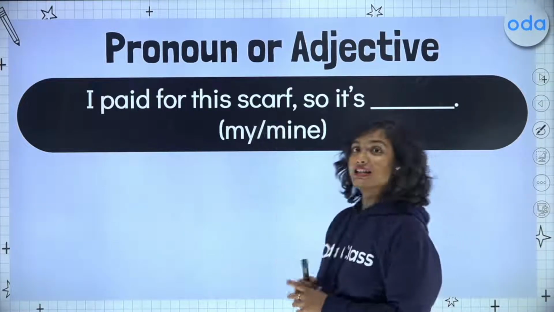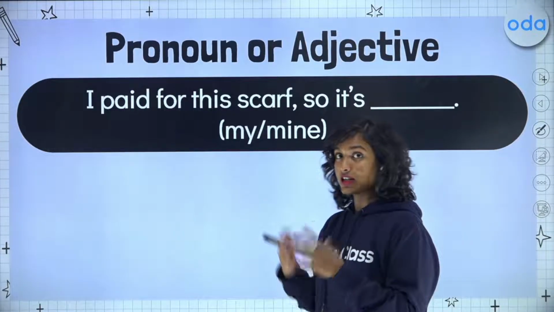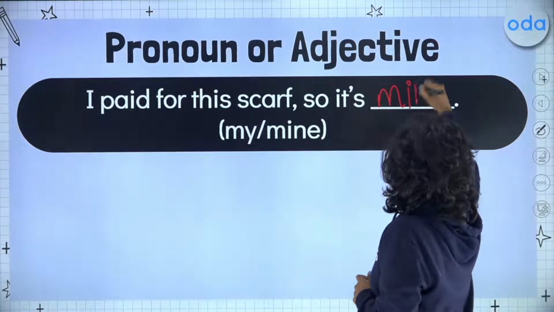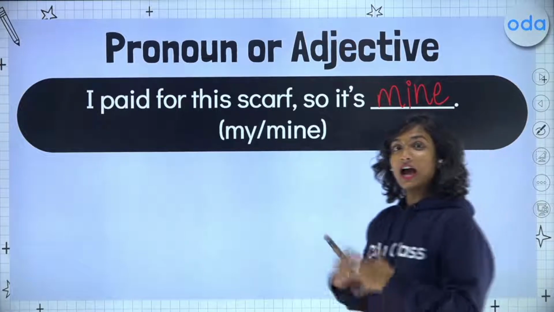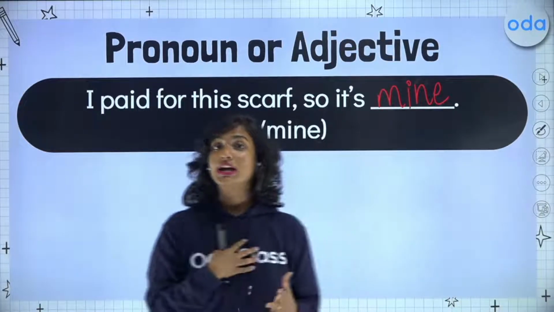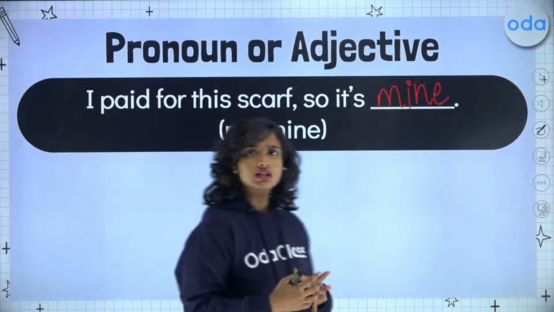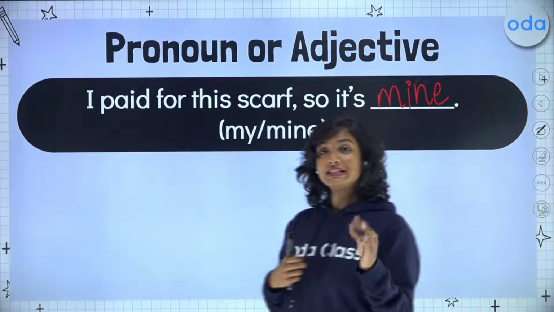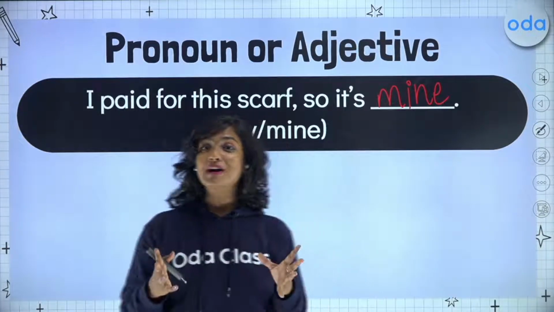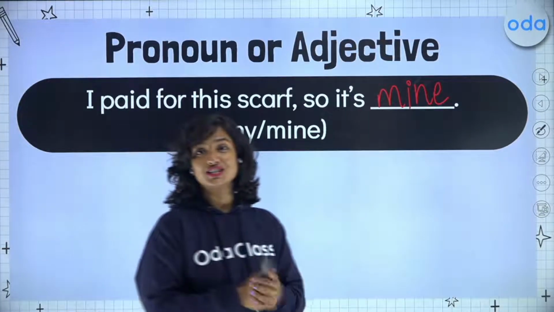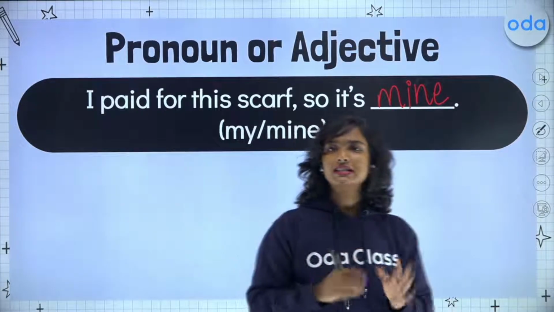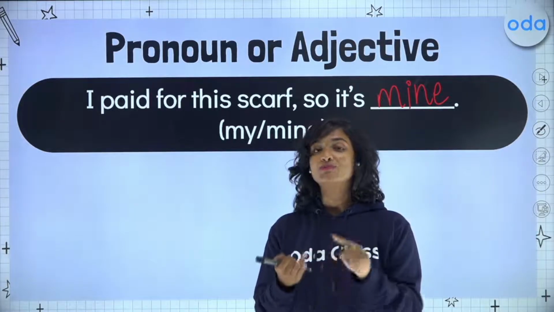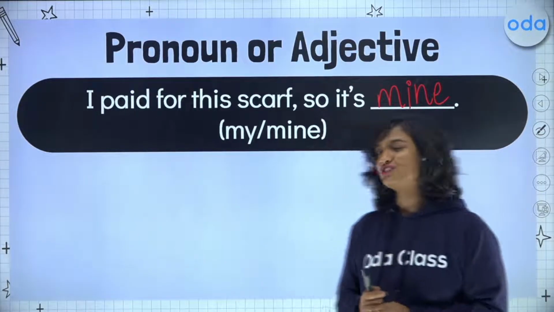Now, because our noun is not right after our blank, we know that here we have to use our pronoun. I paid for this scarf, so it's mine. In other words, I paid for this scarf, so it belongs to me. So students, this example should clear in your mind the meaning of possession as well. So firstly, we have our first person singular, which is mine, pronoun, and my, which is our adjective.